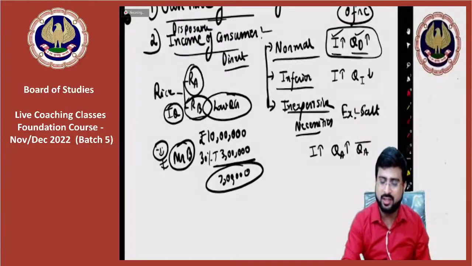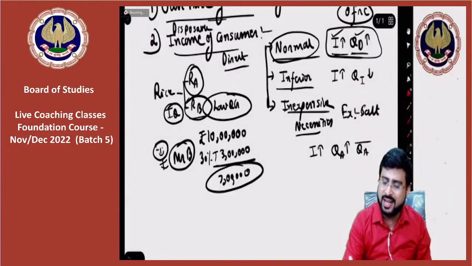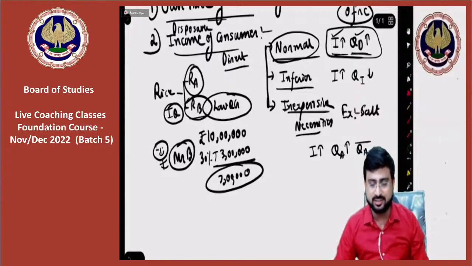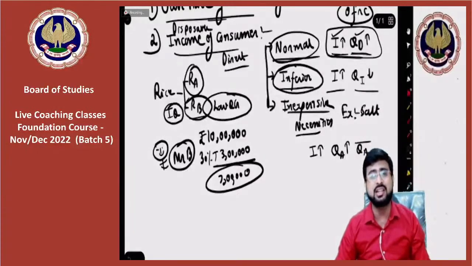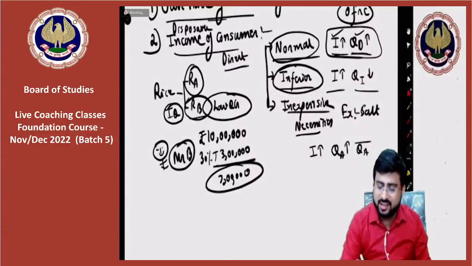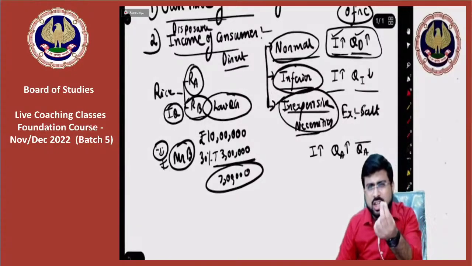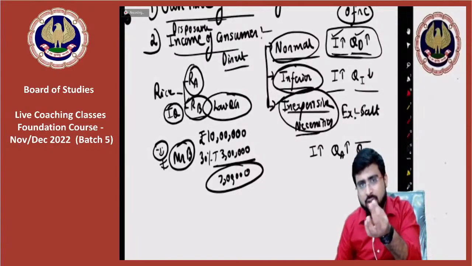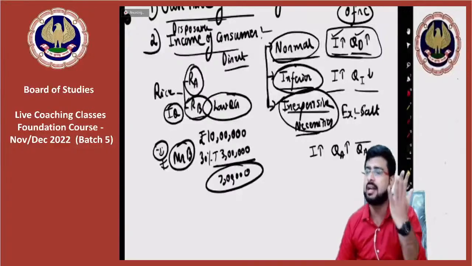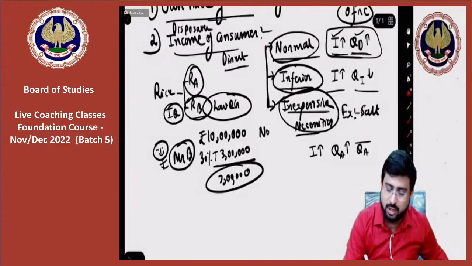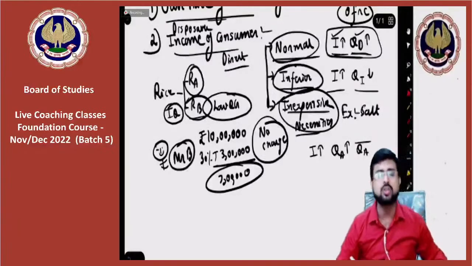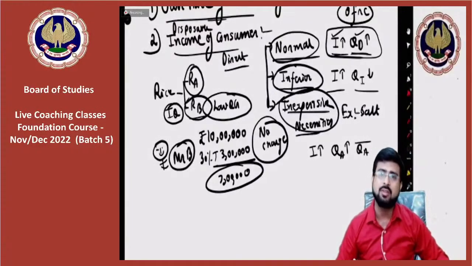Point number 1, if it is a normal commodity, as income rises, quantity demanded rises. If it is an inferior commodity, as income rises, quantity demanded will fall. And for inexpensive necessities, quantity demanded may rise with the rise in income up to a certain level, but beyond that there will be no change in the level of quantity demanded because of income.